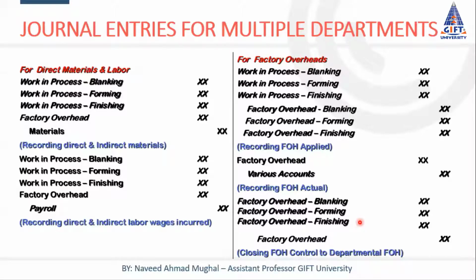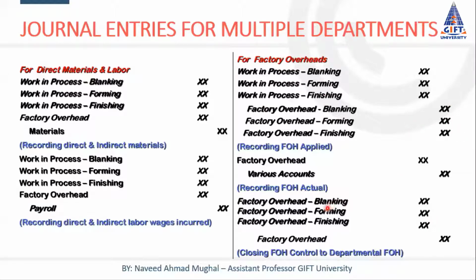For the detailed understanding of all these concepts, you may consult my videos on distribution of factory overheads. So here we have factory overhead, and at the end of the period, at the end of the month, we close factory overhead accounts and distribute the factory overhead among the different departments when we have departmental structure. If we don't have departmental structure, we need not do that. We have to do that because we have applied factory overhead department wise.